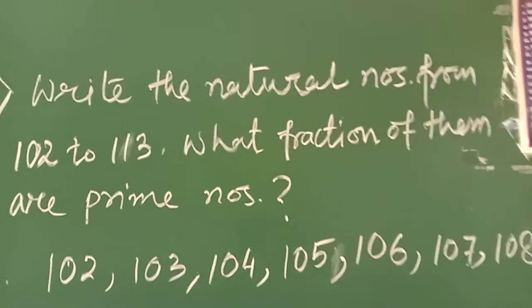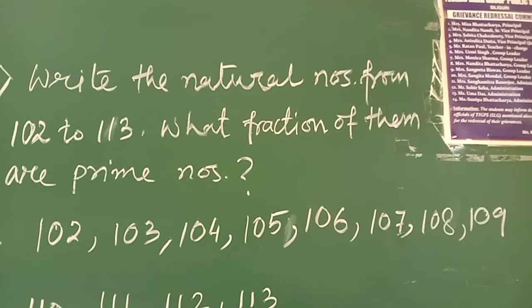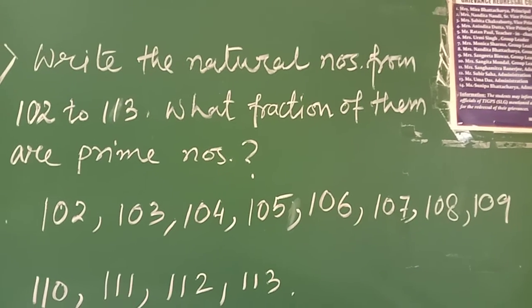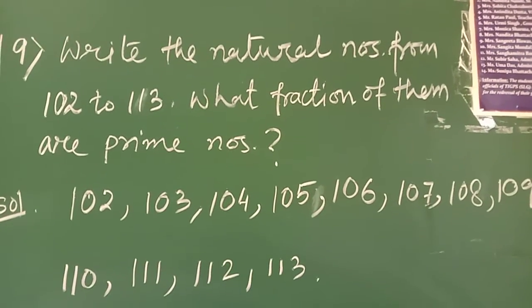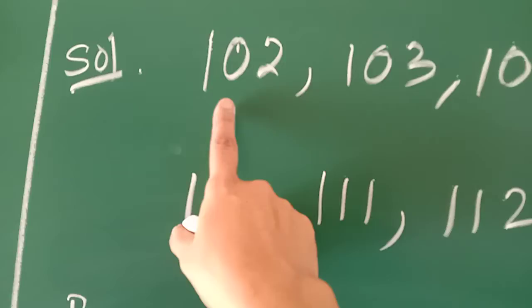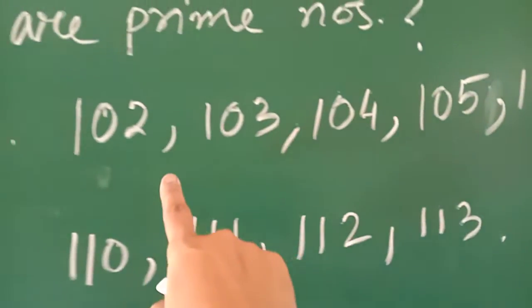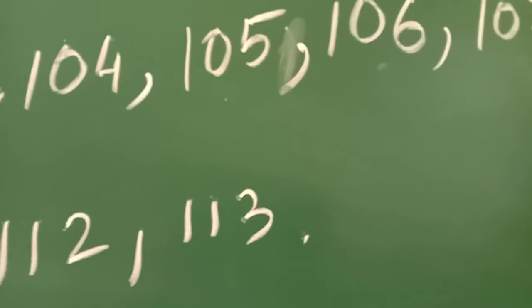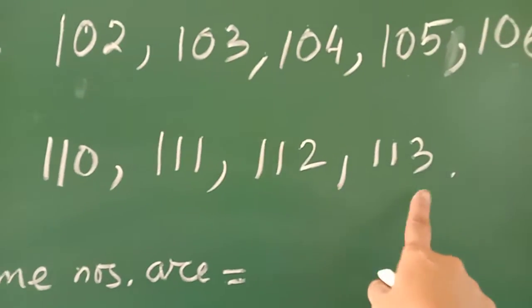Now question number 9. Question number 8 I will explain afterwards. Question number 9: Write the natural numbers from 102 to 113. What fraction of them are prime numbers? From 102 to 113, you have to write the numbers. Our solution will start from here. You have 102, then 103, 104, 105, 106, 107, 108, 109, 110, 111, 112, 113.